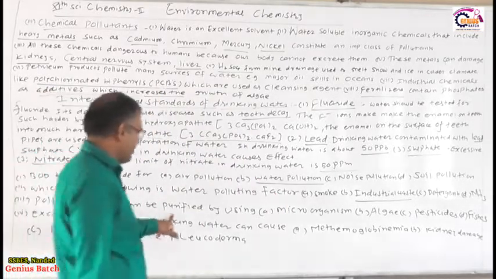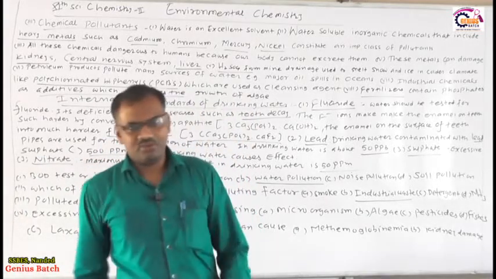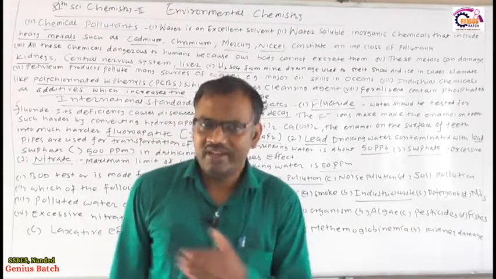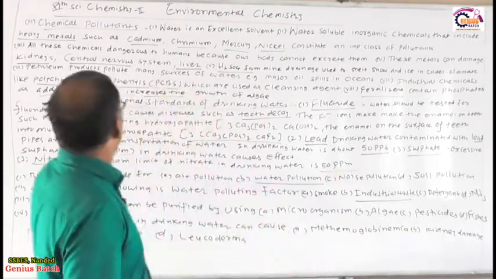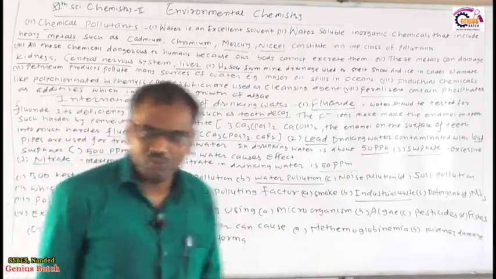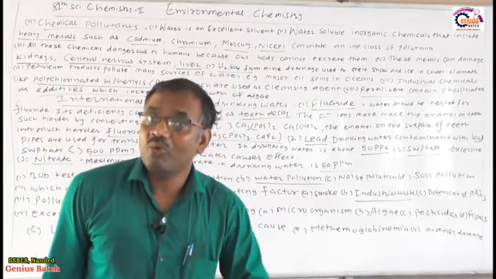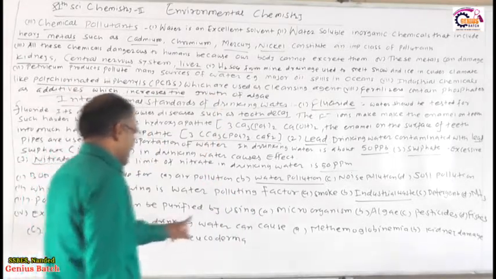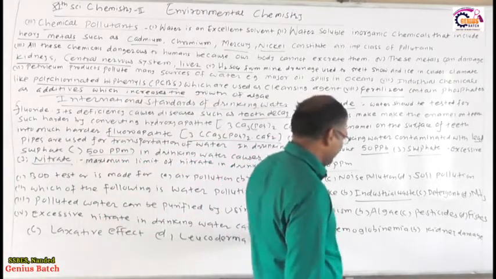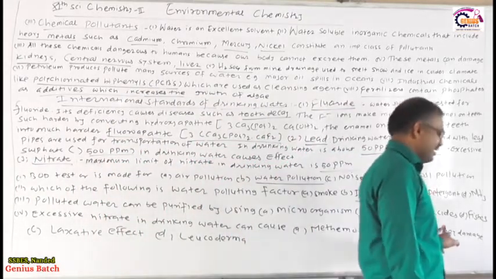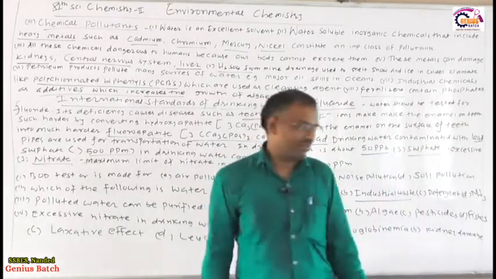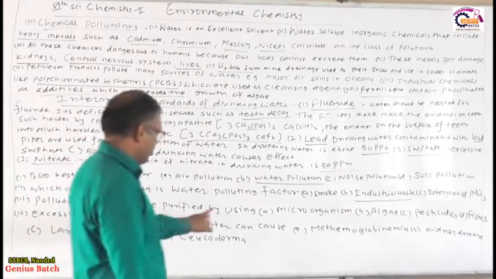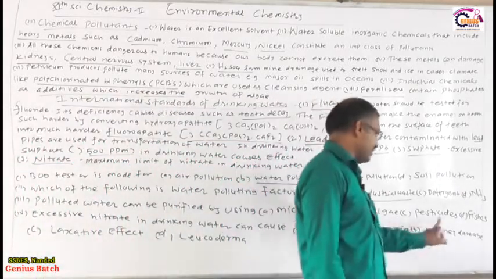Polluted water can be purified by using. So you know that water gets polluted by the pathogens, by the chemical waste, by this chemical pollutant. So this polluted water can be purified by using which of the following? Polluted water can be purified by using microorganism, algae, pesticides, and feces.